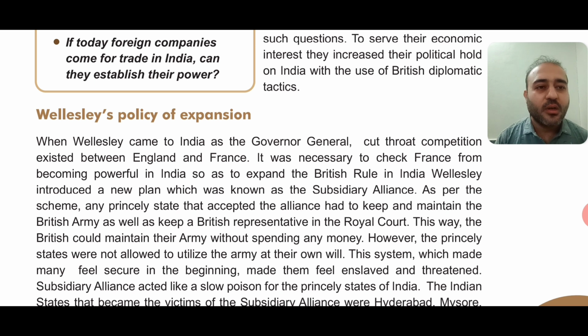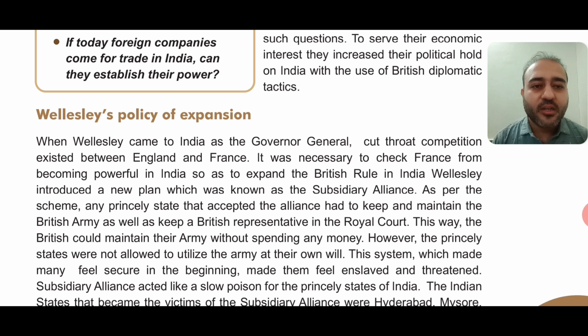They told them, we will help you out, and the only thing you need to do is keep the British representatives in the royal court. So the British army was to be maintained by the king, and a British representative was to be kept in the royal court. That means whatever decisions are to be taken, the British representative will be involved, and he will look after each and everything.